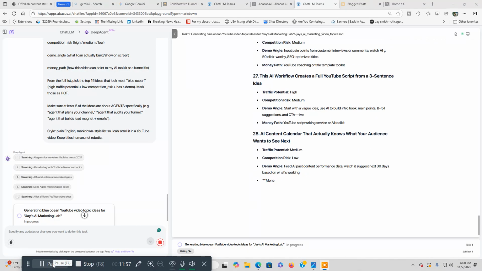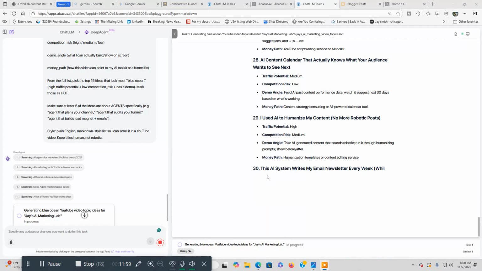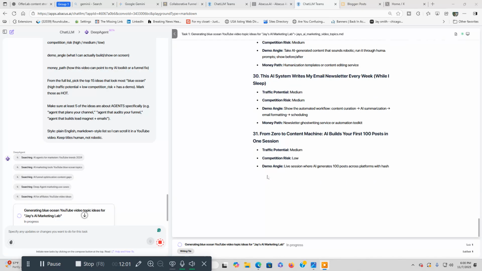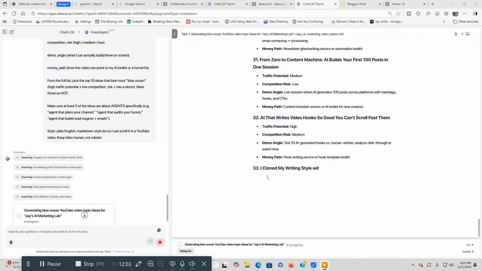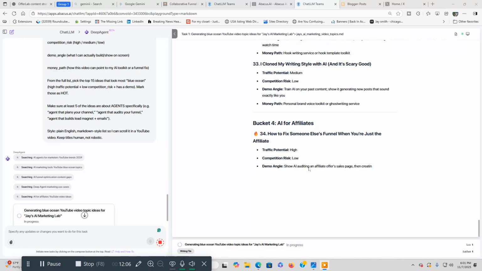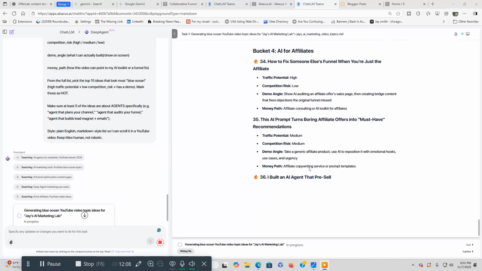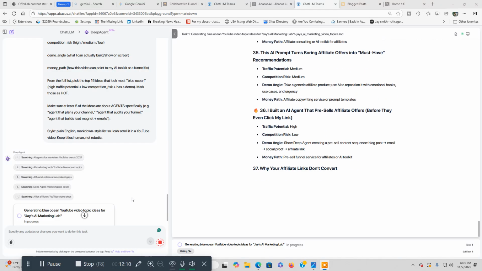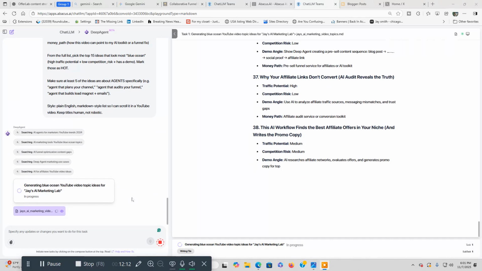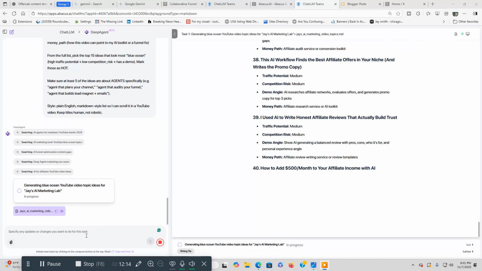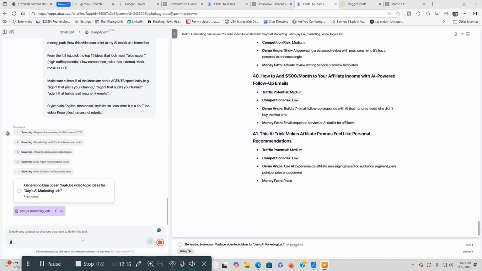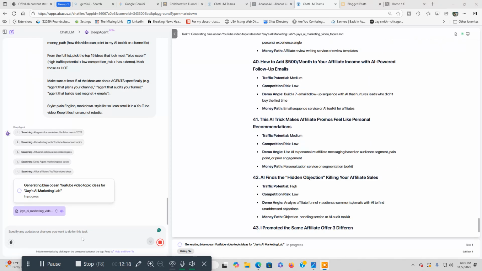So I'm going to show you, as you can see, it's working right now on the right-hand side of the screen. It's coming up with the 50 ideas. It's on number 31 now. 32. As it's going through, you can kind of watch on the right-hand side of the screen here and see it do its magic. And then it's going to deliver the content in different formats, and then you can save it to your computer and you're good to go. So now we're going to go over this in a second here.